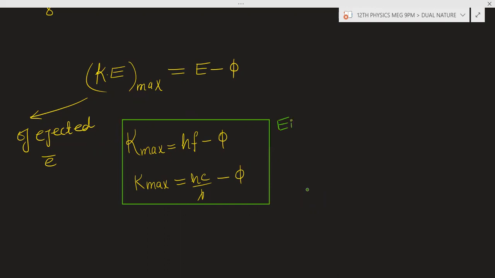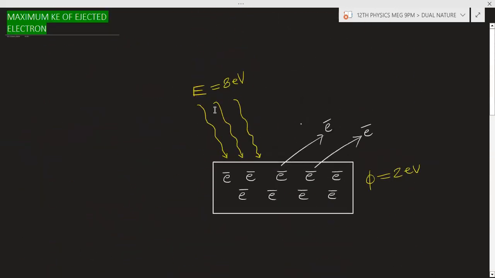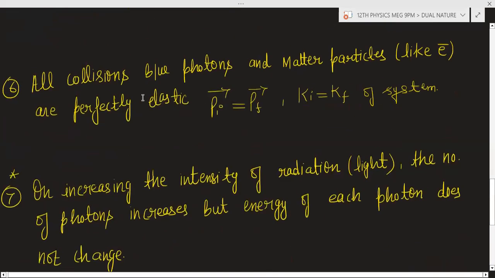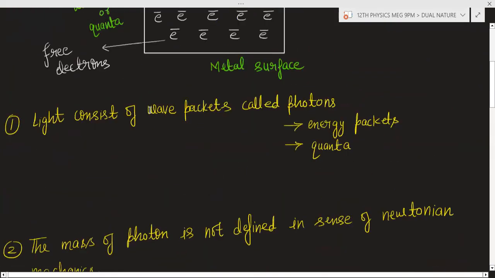This is known as the Einstein photoelectric equation. So basically, this photoelectric effect is given by Albert Einstein.